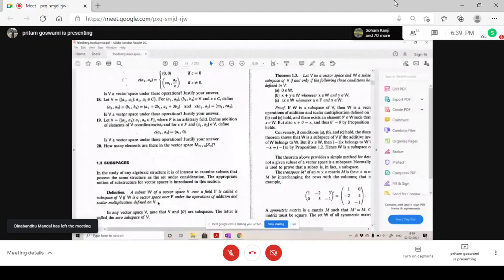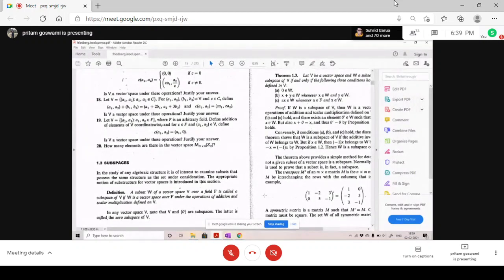So for example, every vector space should contain the zero vector, the null vector. If you consider the null vector only, you can see that it is a subspace. It will hold all the properties of a vector space trivially. And you can call the vector space V itself a subspace of V. Clear?